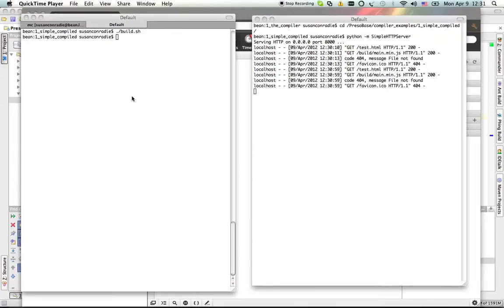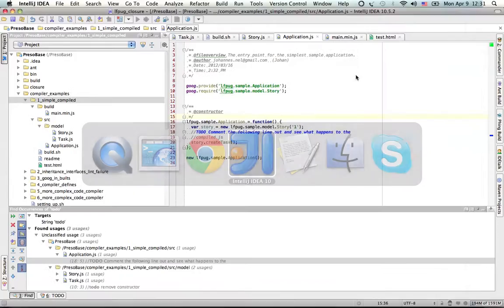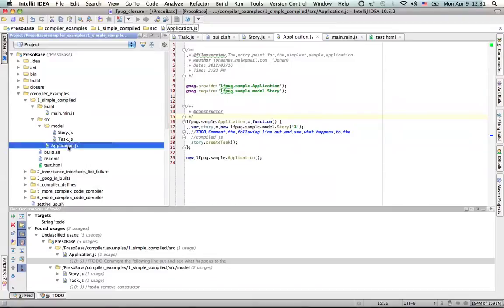Post of what the compiler does for you. What I've done is I've just started up a simple Python server in the folder. My project looks as such. I've got an entry point which creates a new story model, and then I invoke story.createTask.